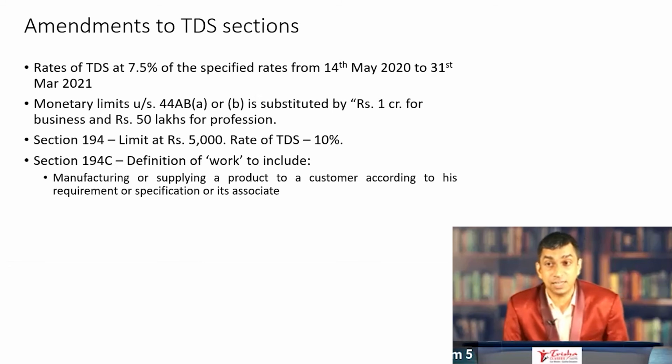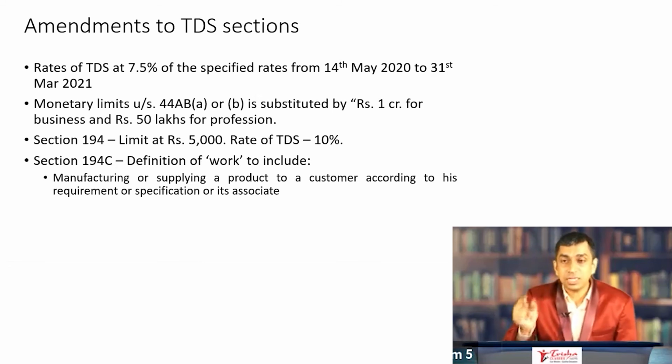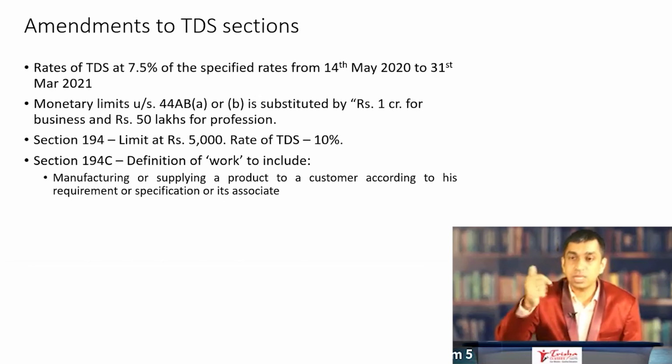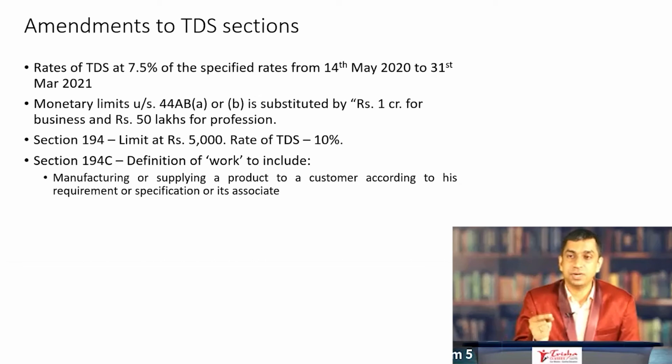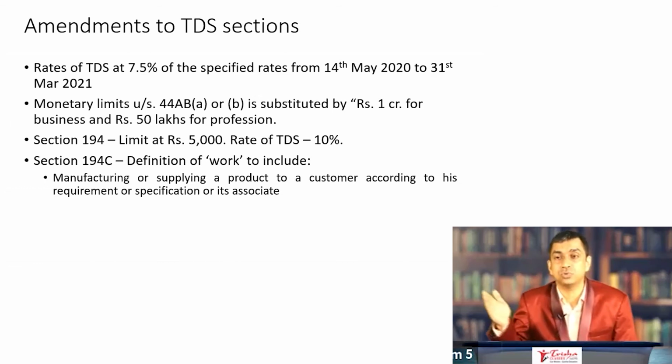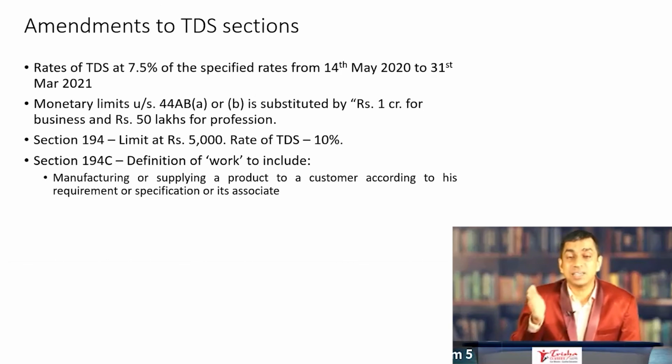It should be 75%. Whatever is the rate applicable under a particular section, because of the whole pandemic situation and to improve the cash flow that is applicable to the business, the government of India has notified that the rates of TDS applicable with effect from 14th May 2020 to 31st March 2021 would be 75% of the actual rate mentioned in the section. This is important.